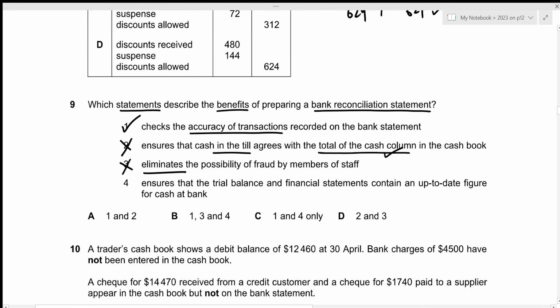Then for the fourth one, it ensures that the trial balance and the financial statements contain an up-to-date figure for cash at bank. This is true because the bank reconciliation statement will provide the updated bank balance, or the cash at bank, by adjusting the unpresented checks and outstanding deposits. So statement 4 is also correct. We're looking for 1 and 4, which is given in option C.